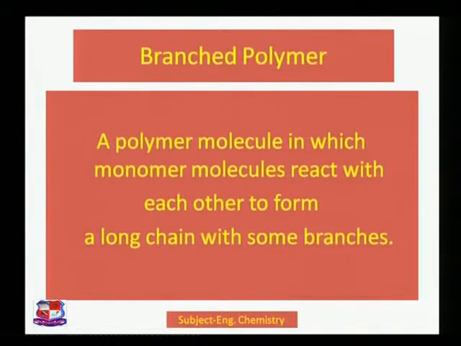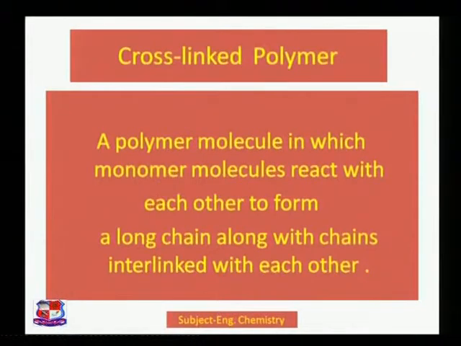About the branched polymer, we have seen that it is a polymer in which monomer molecules react with each other to form a long chain with some branches. Cross-linked polymer is a polymer in which monomer molecules react with each other to form a long chain along with chains interlinked with each other.